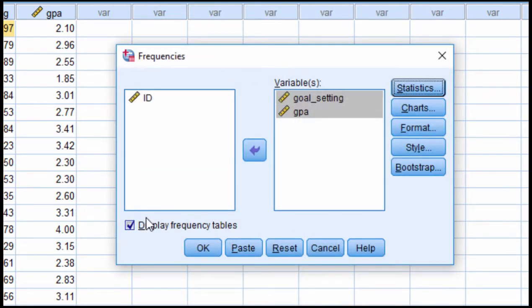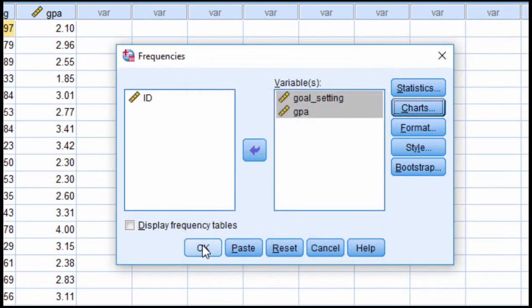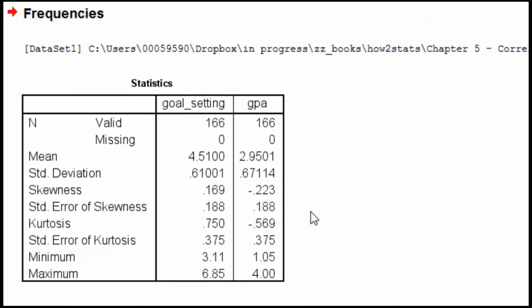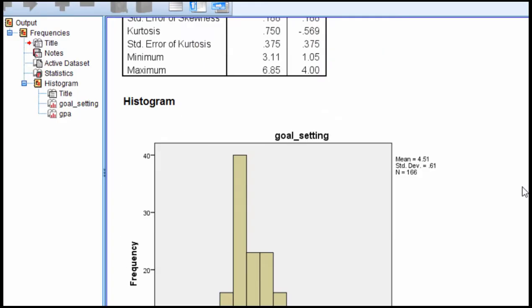I would always do that as a general statement. And we can look at the histograms as well. And let's check this out. We can see that skew again is very low, 0.169 and negative 0.223. And kurtosis is very well behaved. And the minimum and the maximum values are consistent with the notion that, oh, it does look like we have one value equal to 6.85 in this case, which may be an outlier.